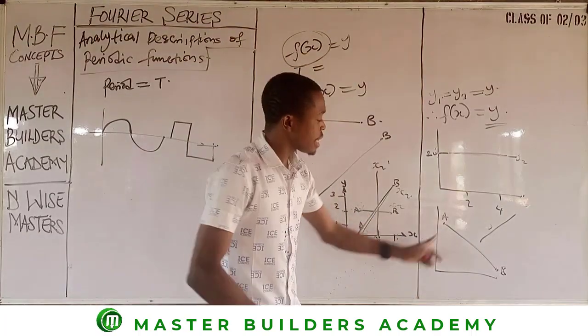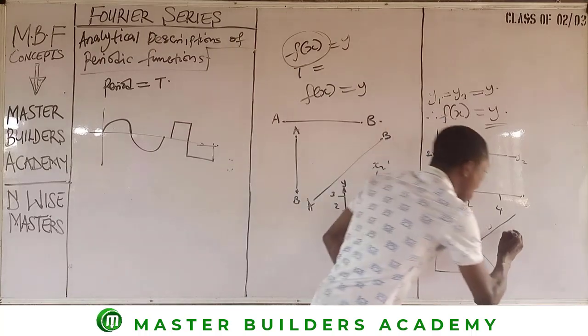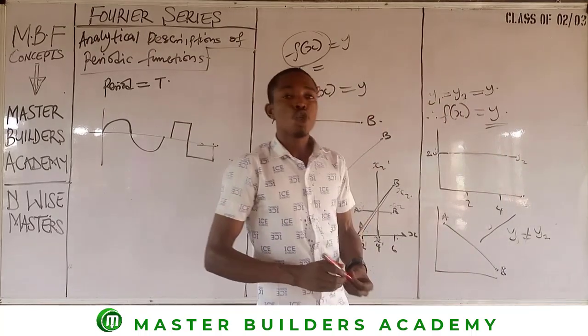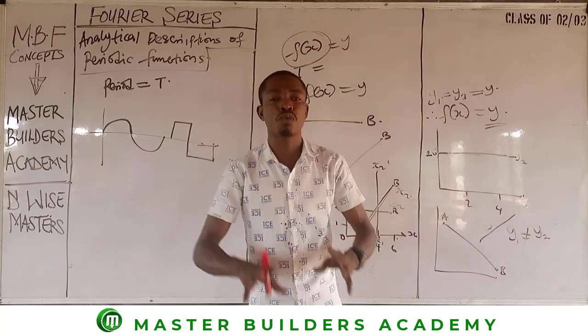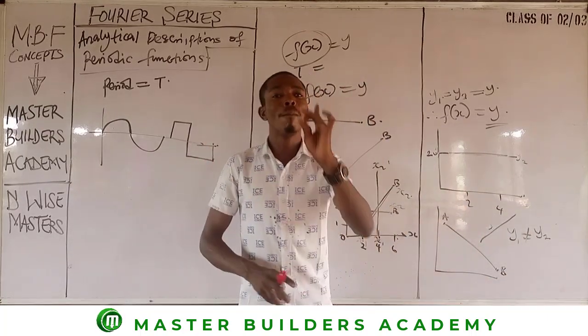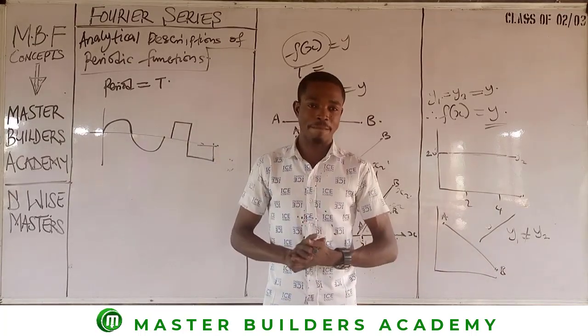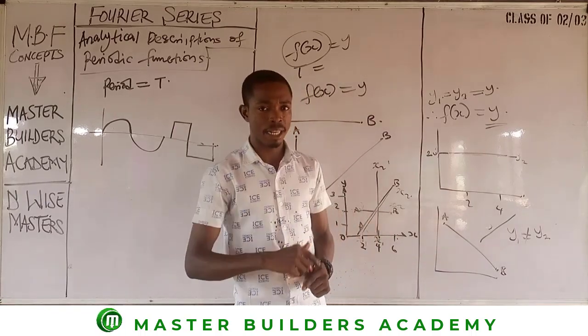Now look at it. In this case, when the line is inclined, the value of y1 is not equal to y2. So every time the value of y1 is not equal to the value of y2, therefore you make use of the equations of a straight line. I think I have unveiled the principle so far. Now let me take it again.